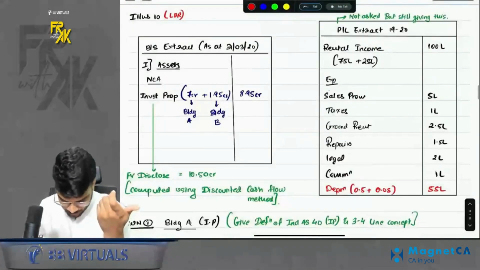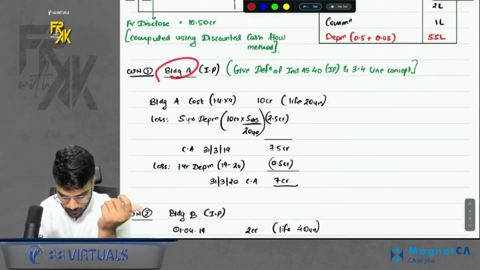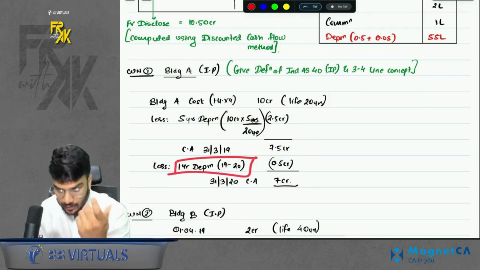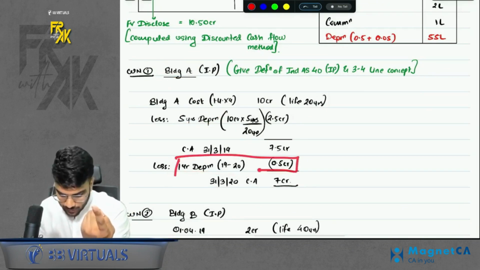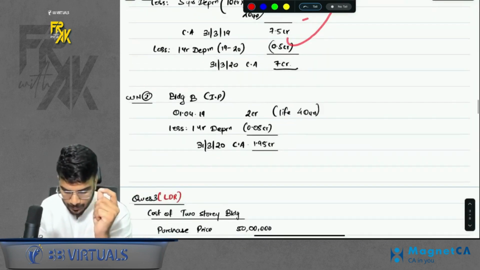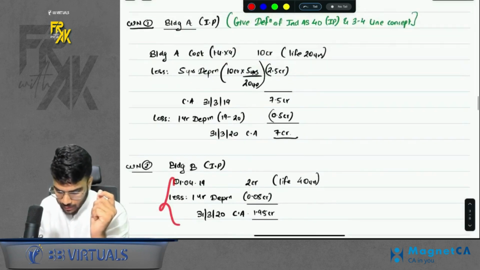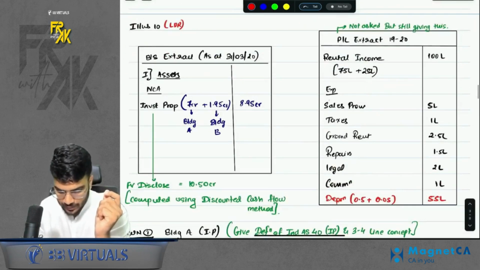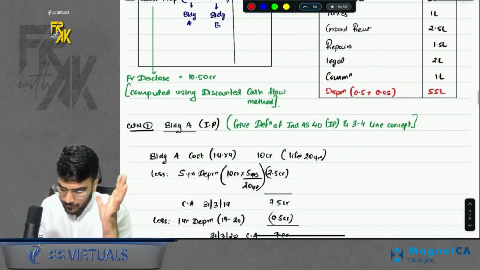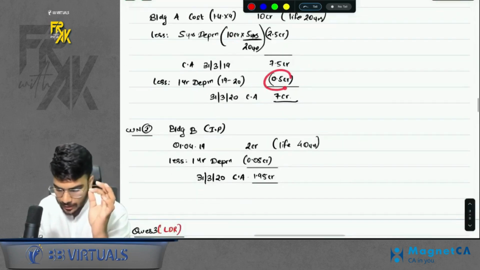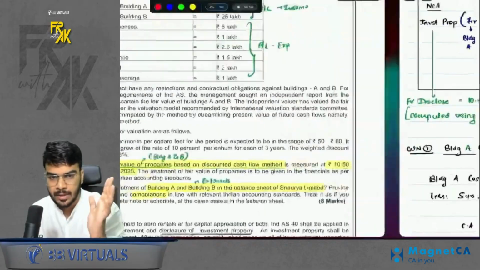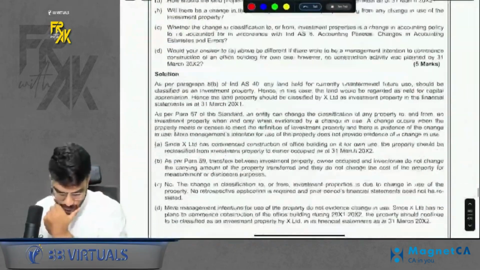So just see how I did this question. So we first computed the values of building A. I depreciated for 5 years separately and then for another year separately because I wanted the depreciation for that particular year also so that I can record in profit and loss. Similarly, building B is only 1 year old. I will depreciate this. So I got the carrying amount of A and B on 31st March 20. I will record that in balance sheet. Then profit and loss items were given, recorded as it is. One more item will appear, that is depreciation. So only take the current year depreciation. Okay, that's it. And fair value we are giving it for disclosure purpose. Done and dusted. This was illustration number 10.